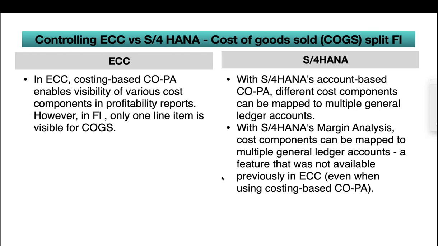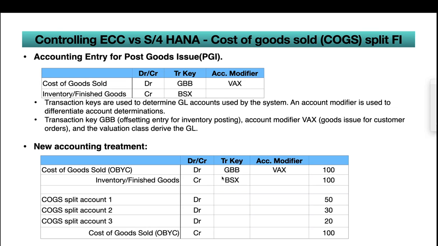What I am trying to say is, whether you are using costing-based COPA or account-based COPA, it was not reflecting in multiple GL accounts in ECC. It was hitting only one GL account. Now you can see those COGS split into separate GL accounts.